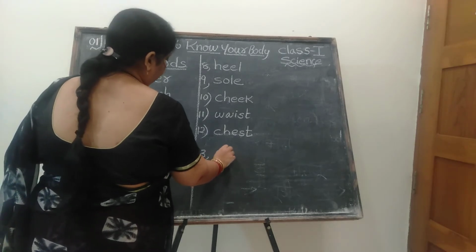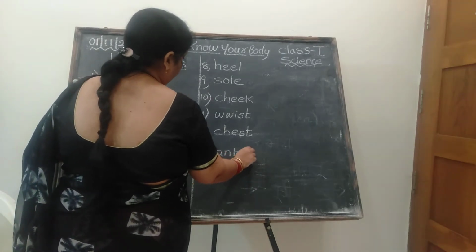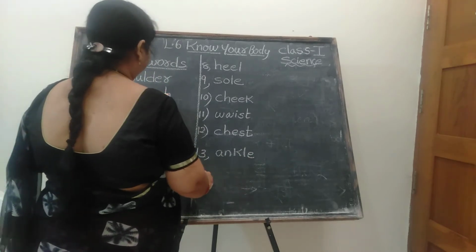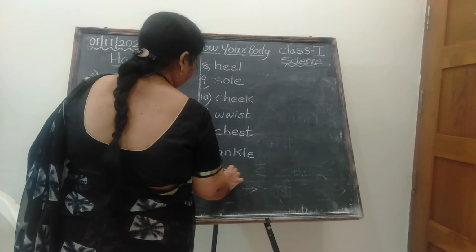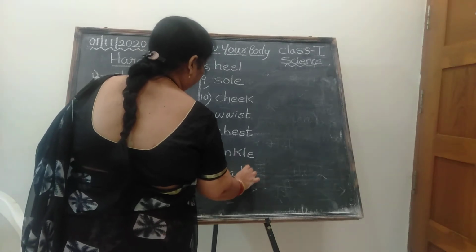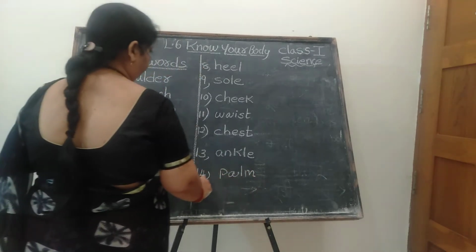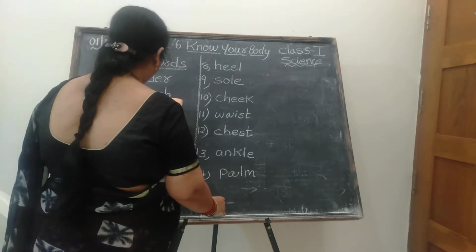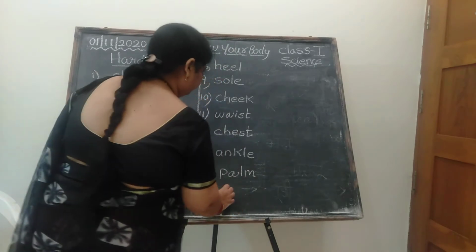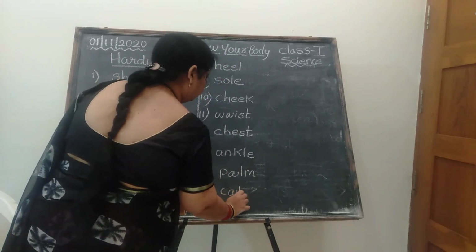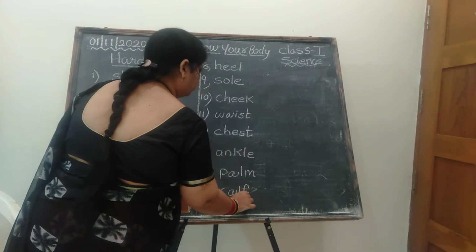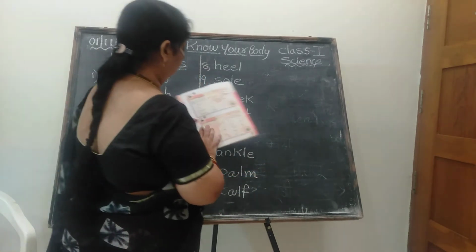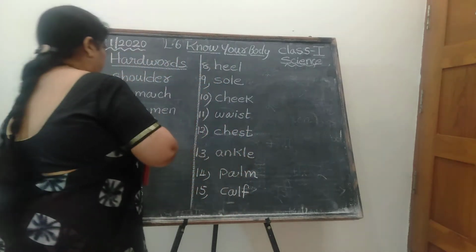Ankle. A-N-K-L-E, ankle. Fourteenth one, palm. P-A-L-M, palm. Fifteenth one, spell the word of calf. C-A-L-F. Okay, so I have given this many words. Once again, children, write down.